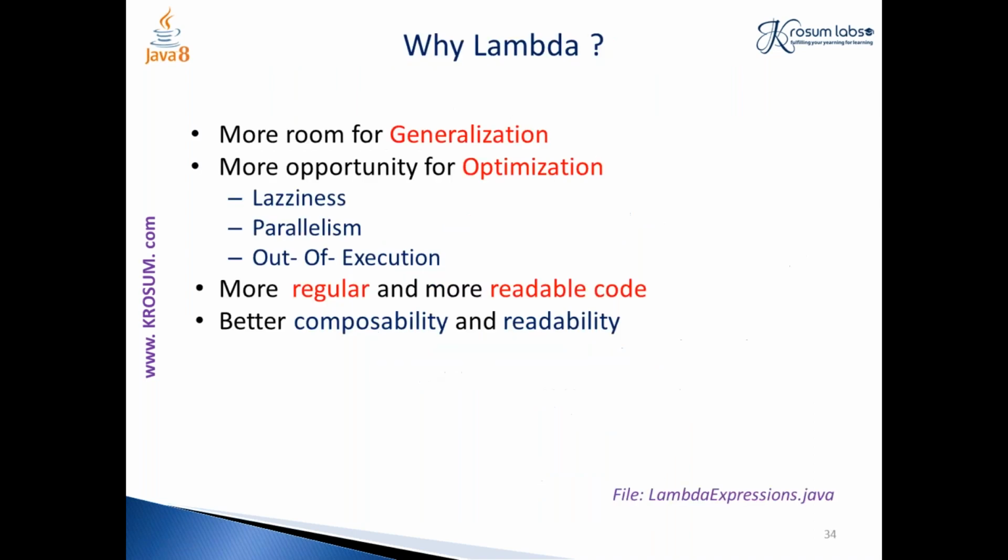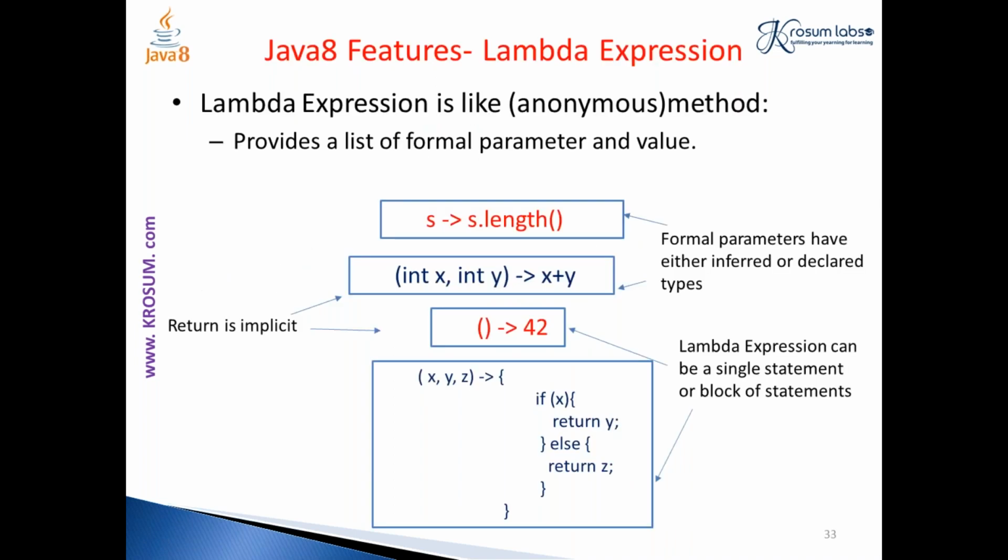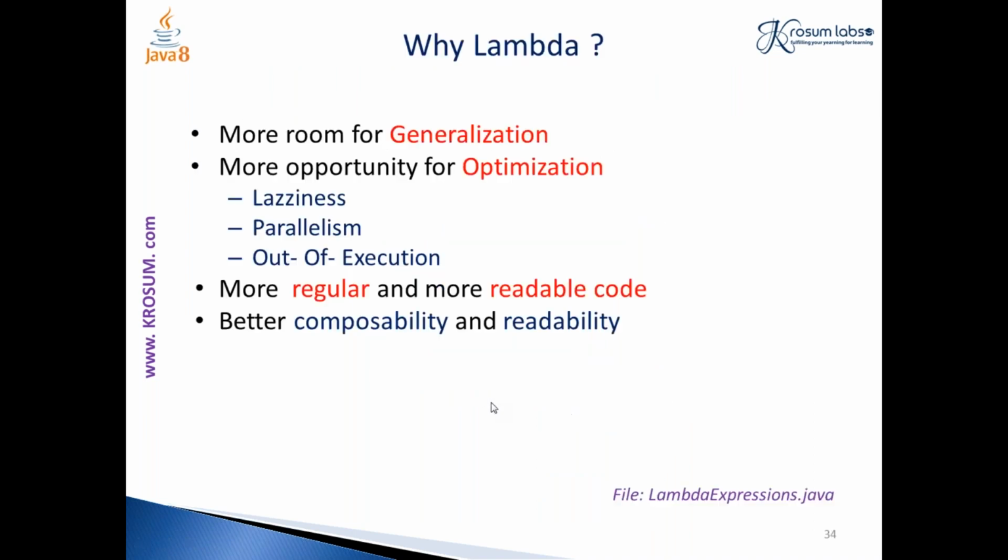Okay, and why do you go for lambda? Because of generalization. If you see in the previous code, I'm not specifying what the type of my variable is: what is the type of s, what is the type of x, what is the type of y, what is the type of z. So it is mainly for generalization. And optimization: here I'm making a parallel operation to be done. Say for example, my collection has 1000 values, and all these 1000 values will undergo this implementation, and this kind of parallelism is achieved by lambda expression.